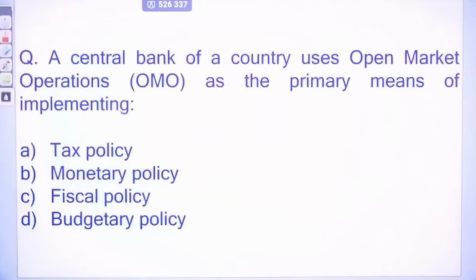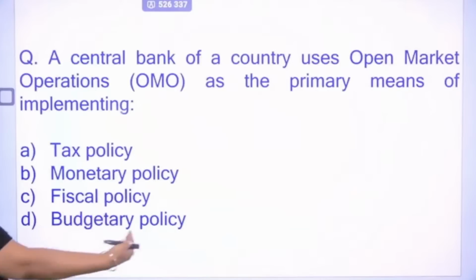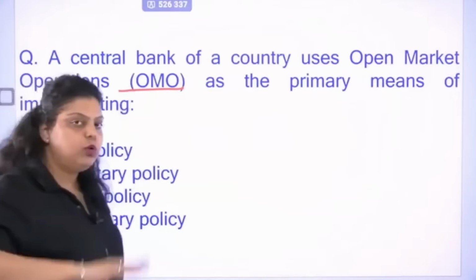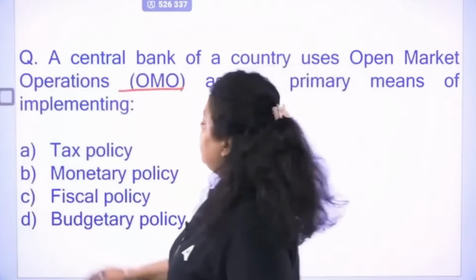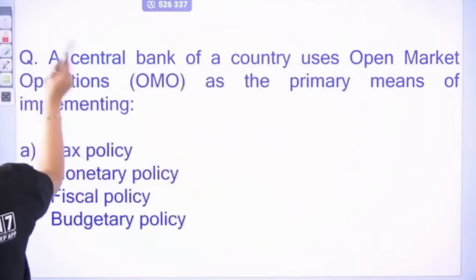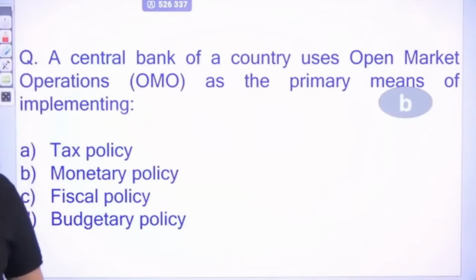Next. A central bank of a country uses open market operation as the primary means of implementing the tax policy, the monetary policy, the fiscal policy, the budgetary policy. So open market operation is the indirect instrument of the monetary policy in which RBI uses government securities to control the liquidity of the commercial banks. So the right answer will be monetary policy. Monetary policy's indirect instrument is open market operation.